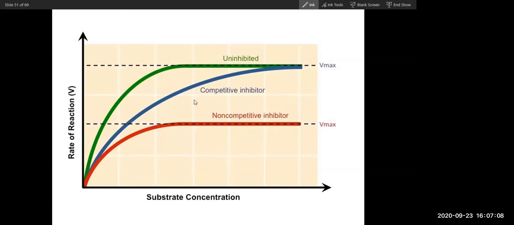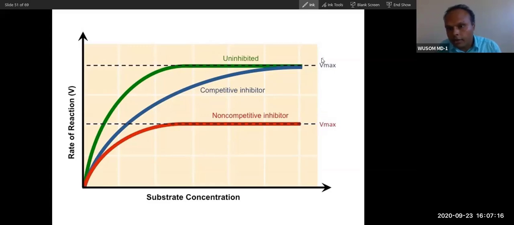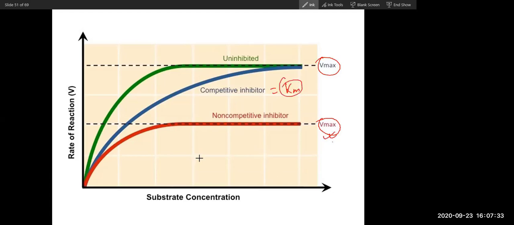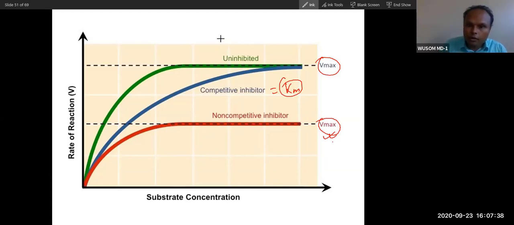Non-competitive inhibitors don't change the Km, but they change the Vmax. Non-competitive changes Vmax, competitive changes Km. Here Km, here Vmax. Right.